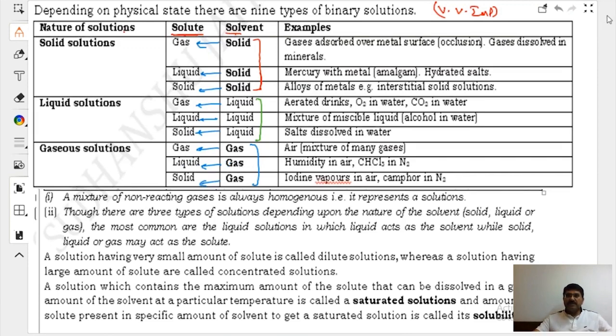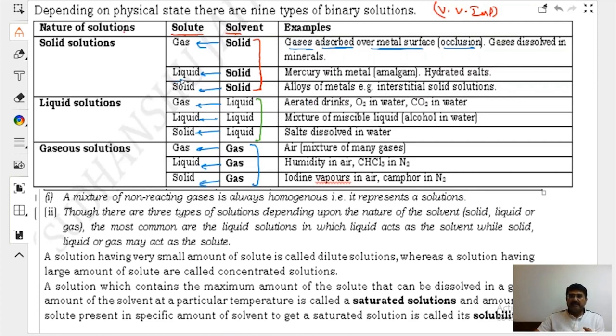Now this is gas in solid. It is gases adsorbed on a metal surface, which is also known as adsorption or occlusion. Suppose this is a piece of metal. It has some gases sitting on it. So gas is more and solid is lesser. This is going to be one type of solution.